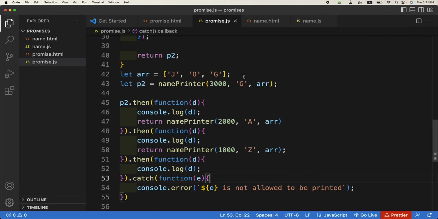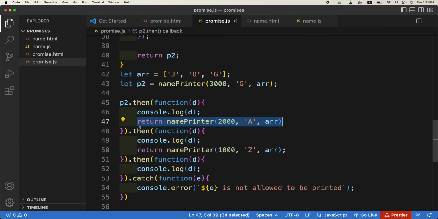Technically, what this code is doing is returning a promise. This p2 is a promise, that's why we can use dot then with it, and within the dot then callback function we are returning another call to this function which returns a promise as well.